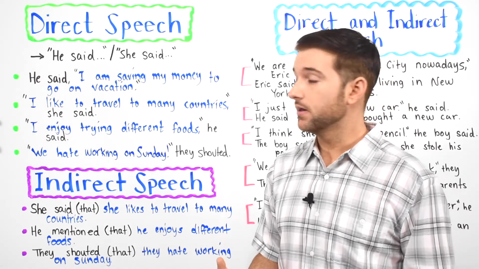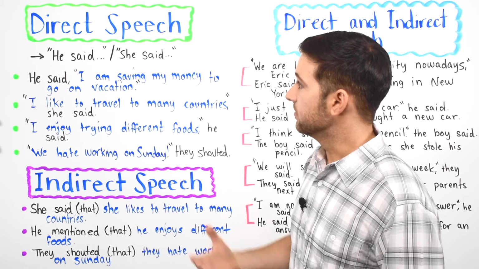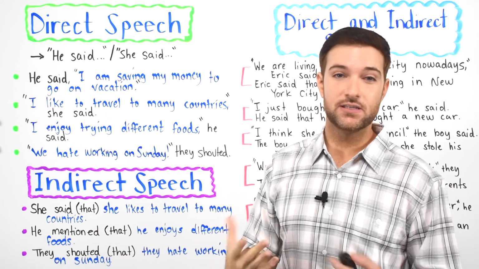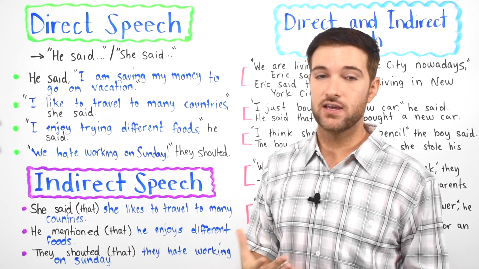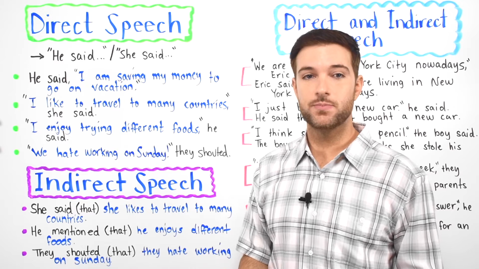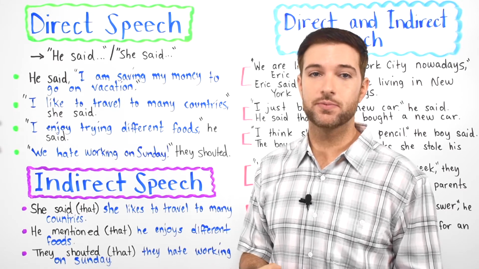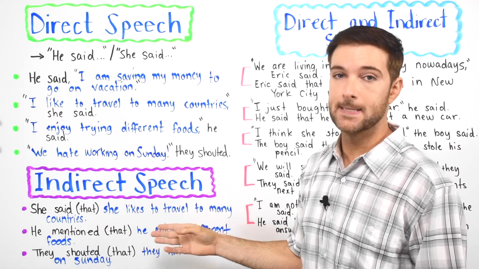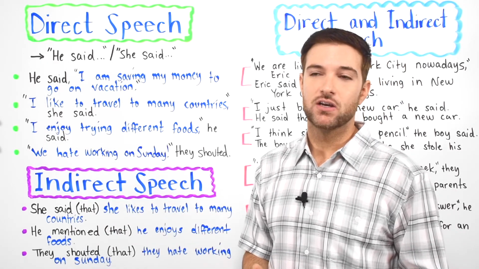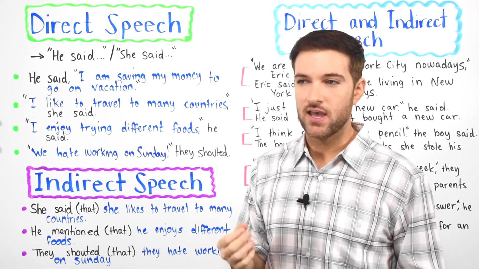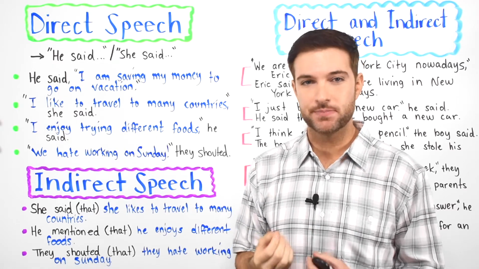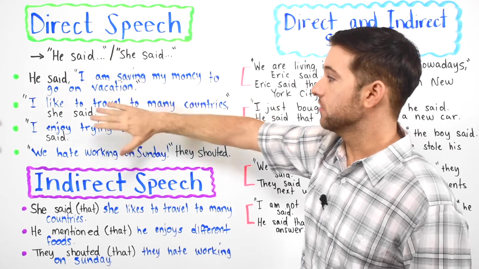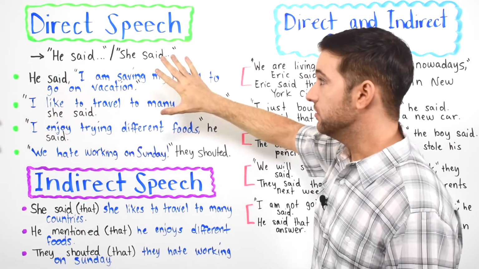Okay, so now that you can see the difference between direct speech and indirect speech, it's going to be very simple for you. Basically, they both convey the same information, but when speaking in regular conversations, most people talk in reported speech, or indirect speech. But unless you want to emphasize what the person specifically said, we would use direct speech. So when we want to be specific, use direct speech.